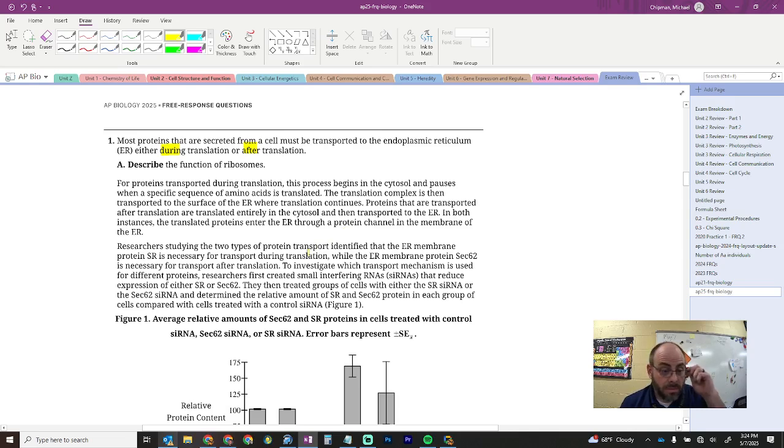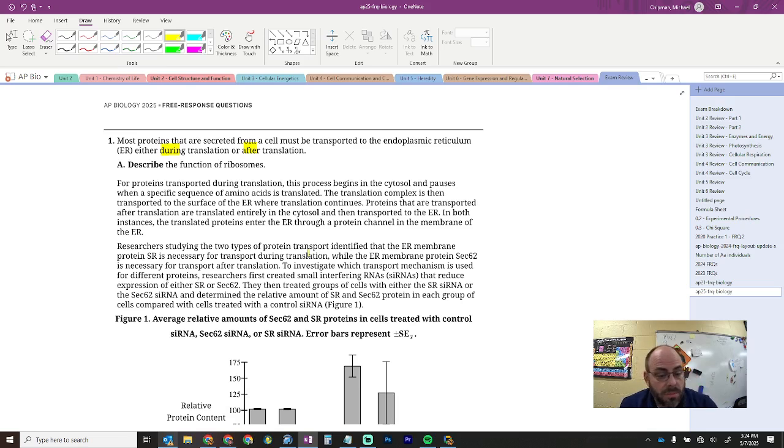Part A, done. For proteins transported during translation, this process begins in the cytosol and pauses when a specific sequence of amino acids is translated. The translation complex is then transported to the surface of the ER, where the translation continues.